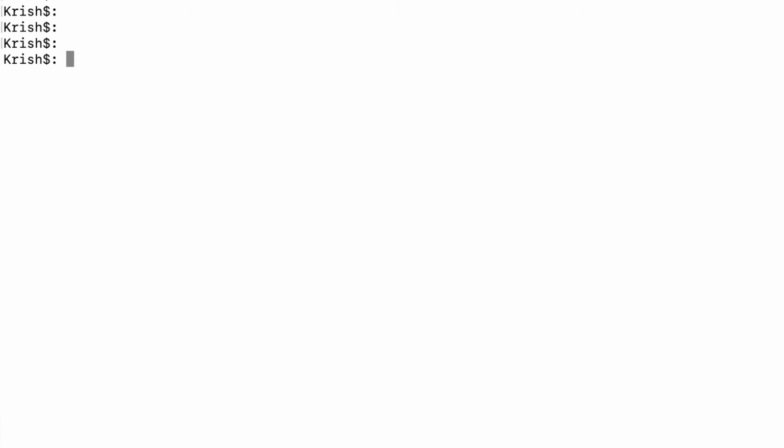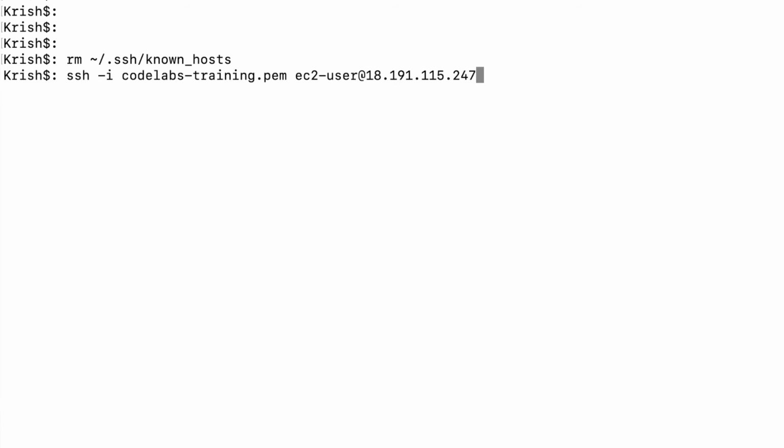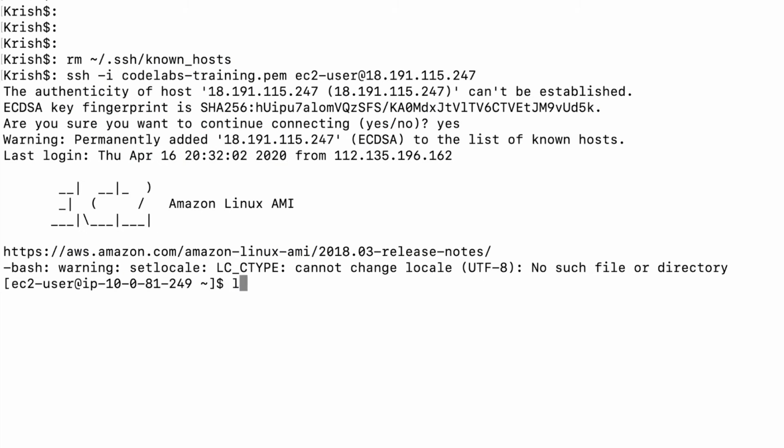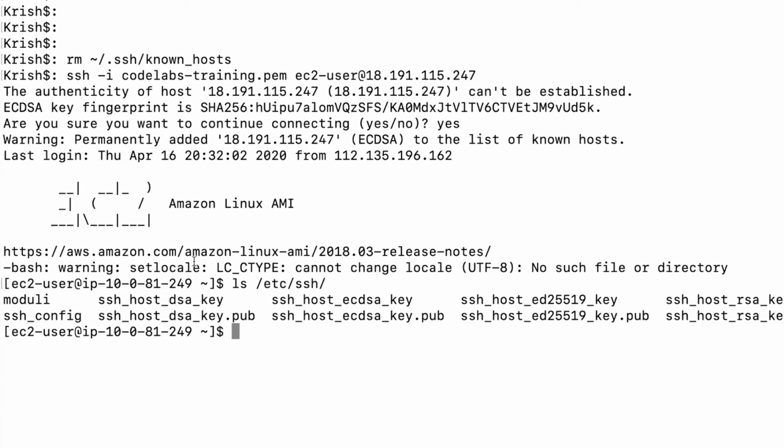I am going to remove my known_hosts file. Now I do not have any known_hosts file. So, when I try to connect here, it will ask me for the fingerprint again. It is a yes. So, note this fingerprint. Now I am going to generate the fingerprint for my key. I am going to see what is inside my SSH directory. I am going to generate a fingerprint for this key, because this is the ECDSA key.